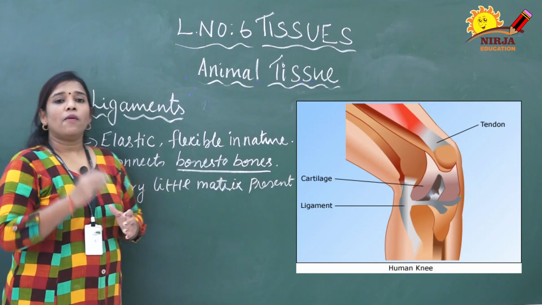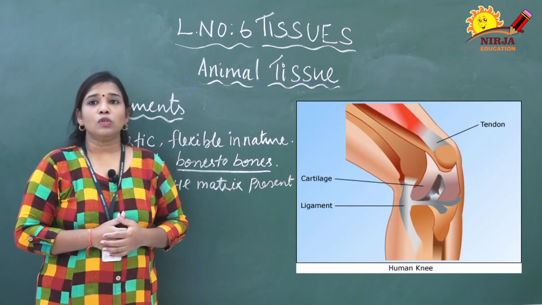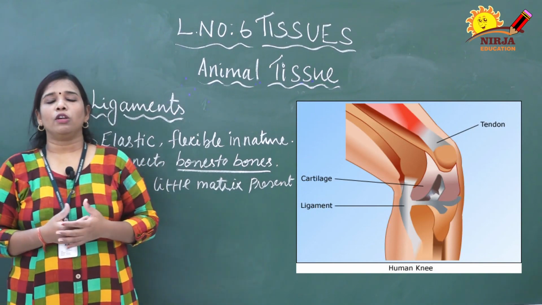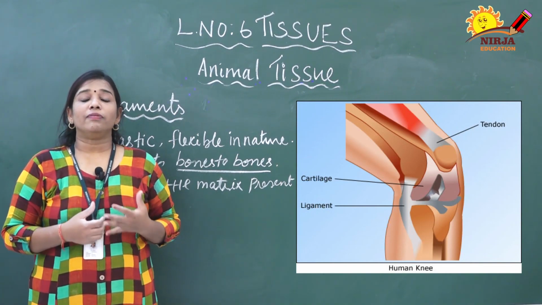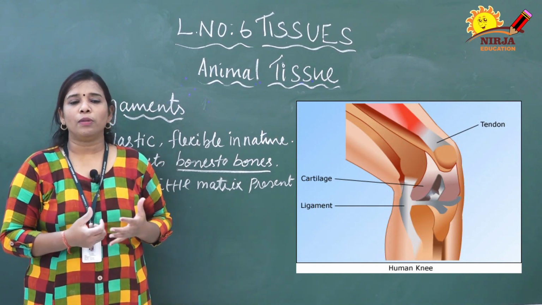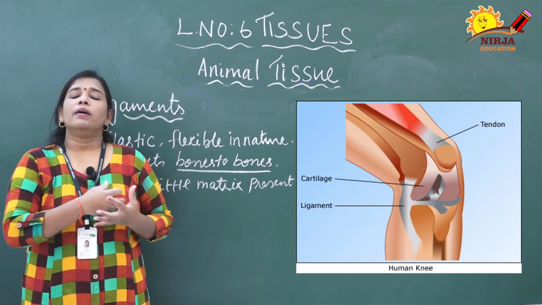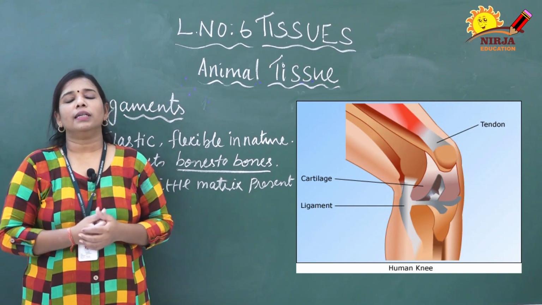It contains very little amount of matrix. This is the ligament. Sometimes due to excessive pulling or stretching of a ligament we get a sprain. So this is because of a ligament problem. You might have heard of that. It happens due to excessive pulling or stretching of the ligaments.